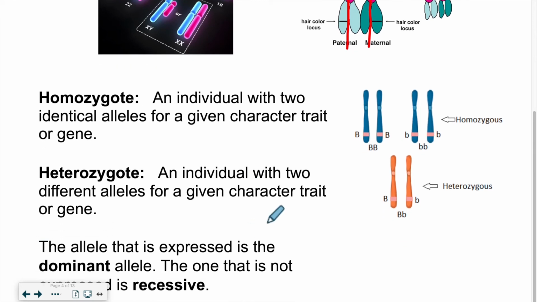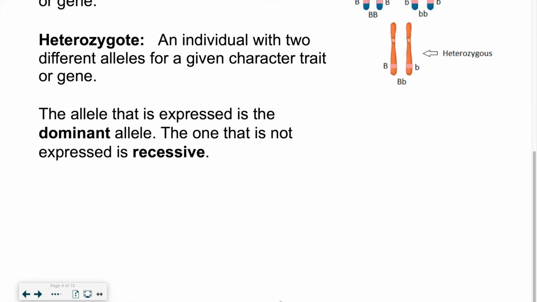And if we have a heterozygous individual, well, it's always the dominant allele that will get expressed. In other words, as an individual, your character traits will be dictated by these dominant alleles, unless you have recessive. Okay, we'll get to that in the next lesson. I'll show you how to predict what the outcome would be depending on the genes that are passed on. So the dominant allele gets expressed, the recessive one gets repressed unless you have two recessive genes, two recessive alleles.